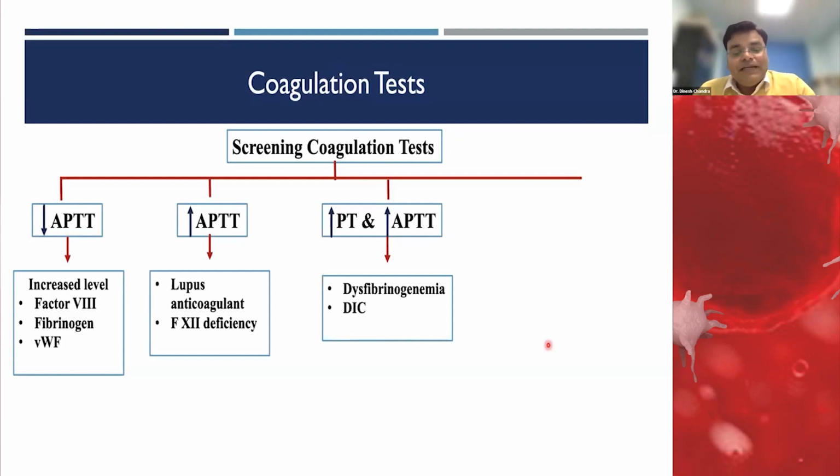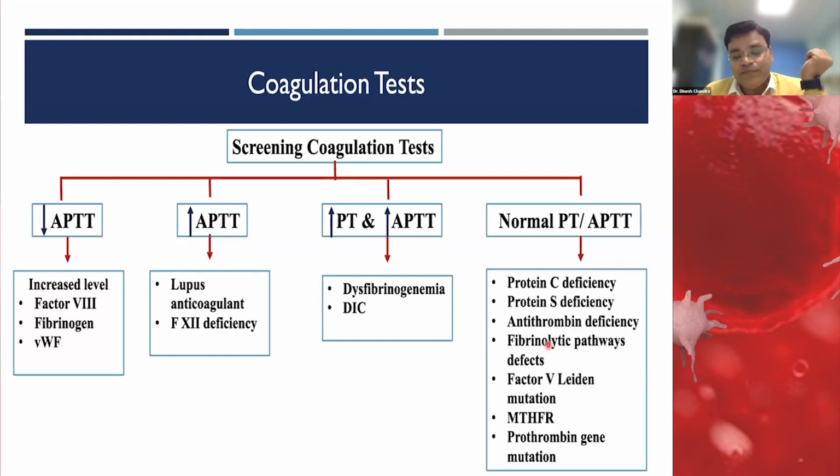If PT and APTT are both increased, is it DIC or dysfibrinogenemia, which has a propensity towards thrombophilia? If PT and APTT are both normal, there are the following conditions which can be a cause for thrombosis, so we have to do specific assays for them.